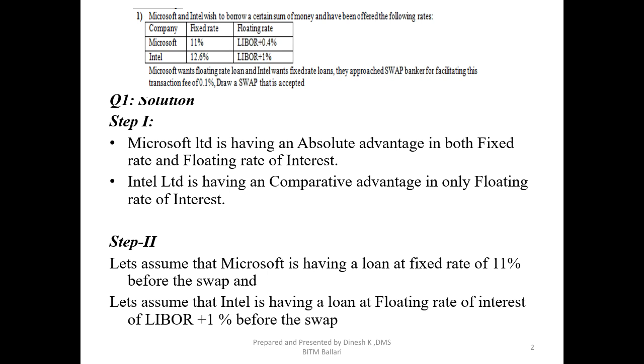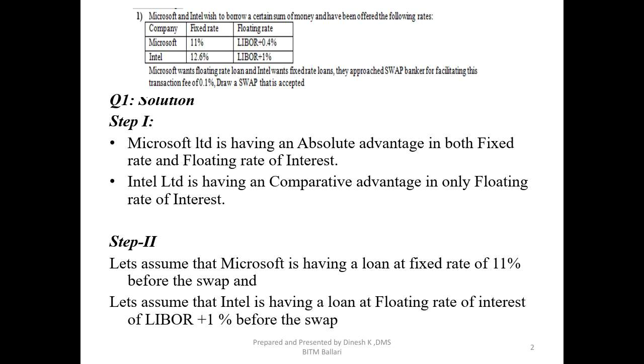Looking at the given table of fixed rate and floating rate data, we can easily see that Microsoft Limited has an absolute advantage in both fixed rate and floating rate, because Microsoft can borrow the loan at 11% fixed and at a floating rate of LIBOR plus 0.4%, which is less than Intel. Whereas Intel has a comparative advantage in floating, because in fixed rate the difference is 1.6, a larger quality difference, whereas in floating rate the difference is only 0.6. So we can say that Intel has a comparative advantage of 0.6 over Microsoft. This is step 1.